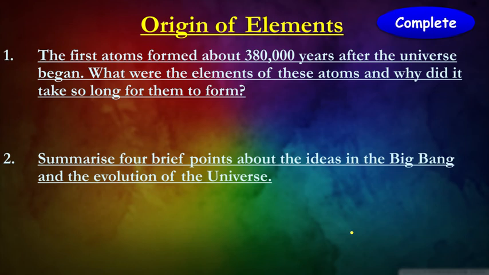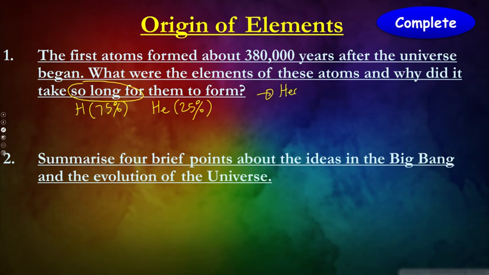Like I said, at the very beginning, we had 75% hydrogen and 25% helium. Now, why did it take so long? It's because of the heat. The temperature, or the amount of energy, at the start when the universe first began was really high.